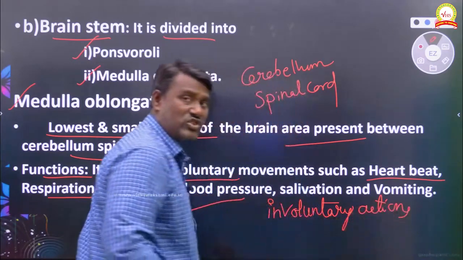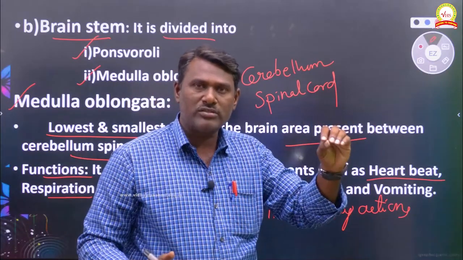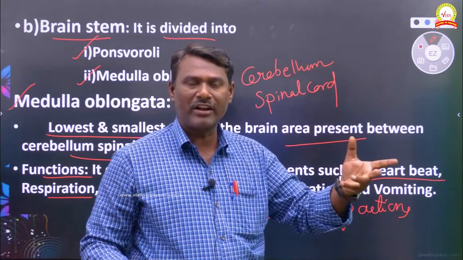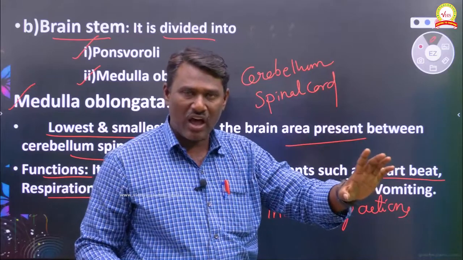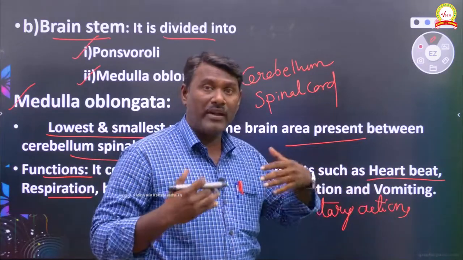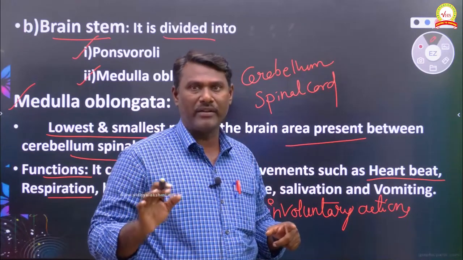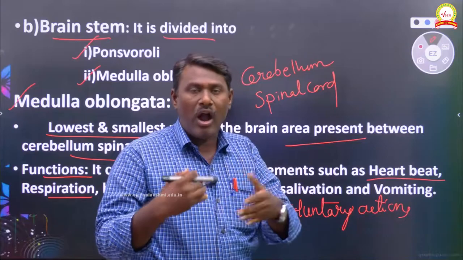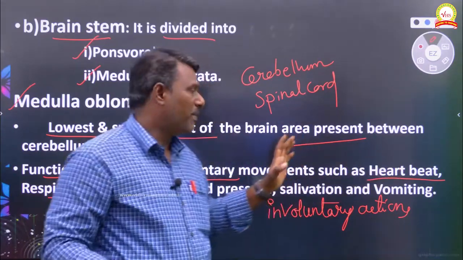So you can compare the cerebellum and medulla oblongata: the cerebellum controls voluntary actions, whereas the medulla oblongata controls involuntary actions. The normal heartbeat of an adult is 72 times per minute, and this heartbeat per minute is controlled by the medulla oblongata.